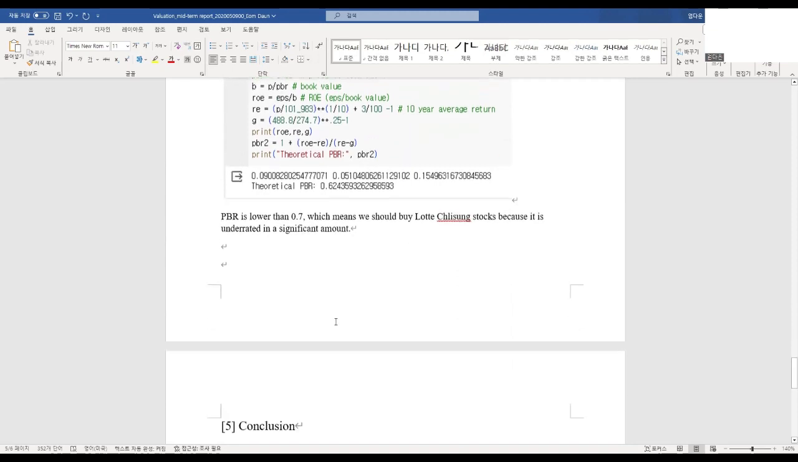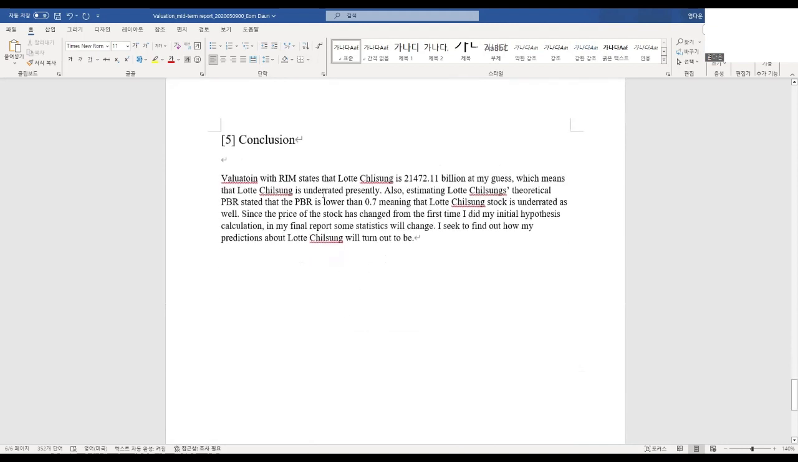In conclusion, valuation with RIM states that Lotte Chilsung is worth 21,472.11 billion won by my estimate, which means that Lotte Chilsung is underrated presently. Also, estimating Lotte Chilsung's theoretical PBR showed that the PBR is lower than 0.7, meaning that Lotte Chilsung stock is underrated as well.